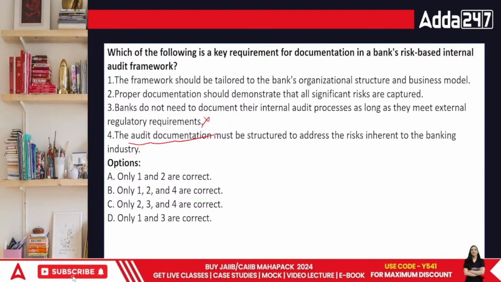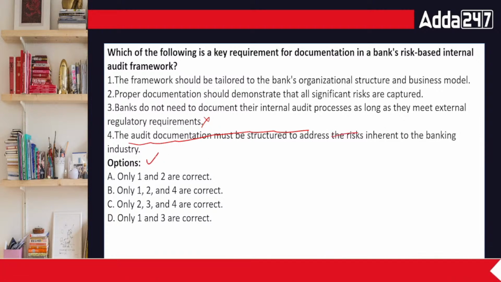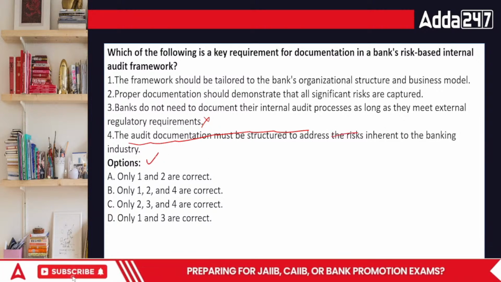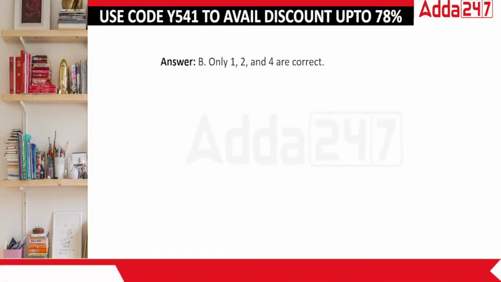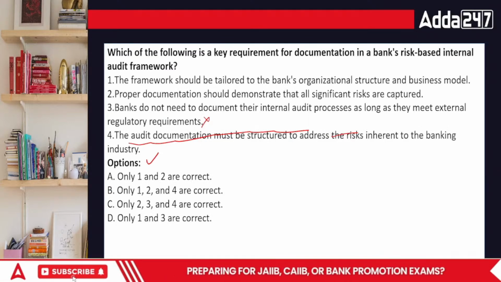The audit documentation must be structured to address the inherent risk. Again, here comes the point. You know, external auditor departments are different, but after a certain point of time, you need an equal internal auditor as well. So this is 1, 2, and 4 that are correct. Again, as I told you, third is wrong.